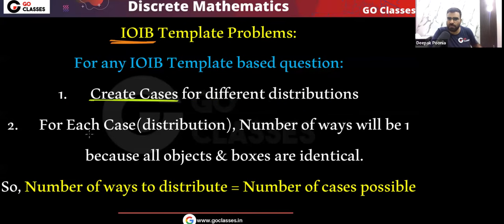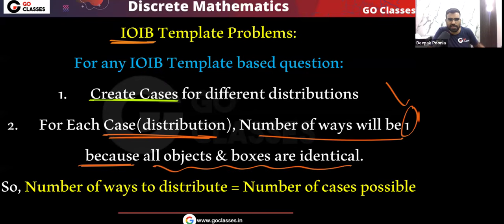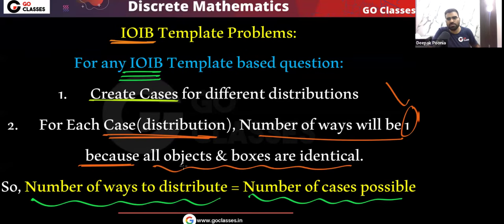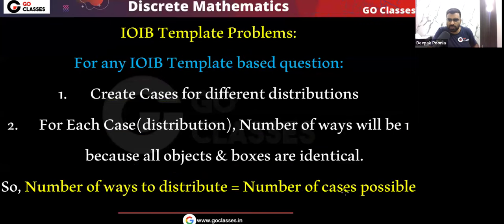You find different distributions, and then remember that for each distribution, the number of ways will be 1. Whatever distribution you create, there will be only one way to do this, because all the objects are identical and all the boxes are identical. So finally, I can say that in any IOIB problem, the number of ways to distribute will be the same as the number of cases possible, or the number of distributions possible. Remember, how many distributions you can create, that will be the final answer.